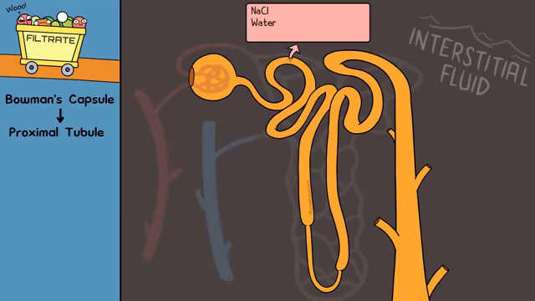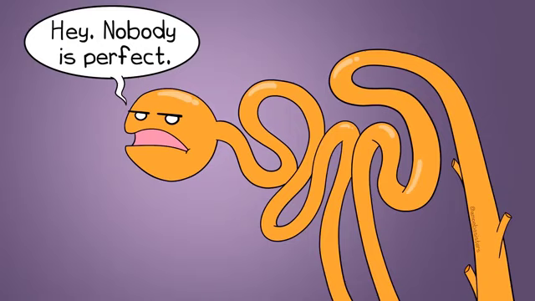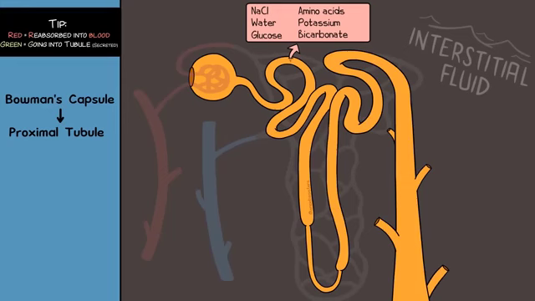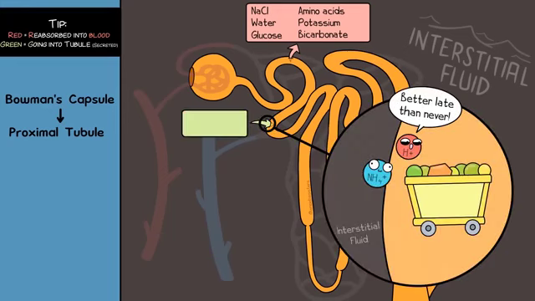Other substances like glucose, amino acids, potassium, and bicarbonate are also reabsorbed, again meaning they're going to the interstitial fluid by either active or passive transport. Now when we say reabsorbed, not all of these are 100% reabsorbed, and so some concentrations of these remain in the filtrate. Now what is secreted, meaning what will move from outside the tubule, the fluid surrounding this area of the nephron, into the proximal tubule?